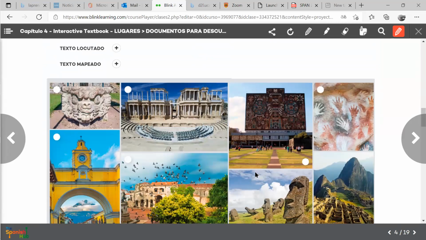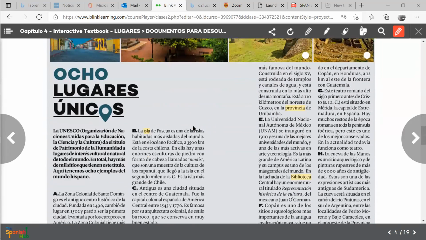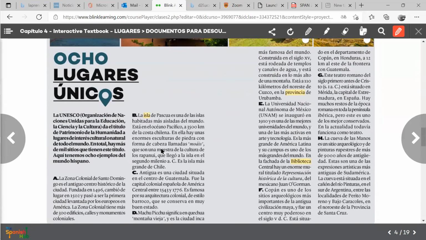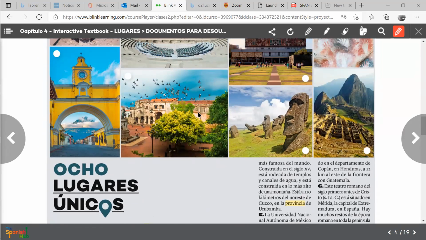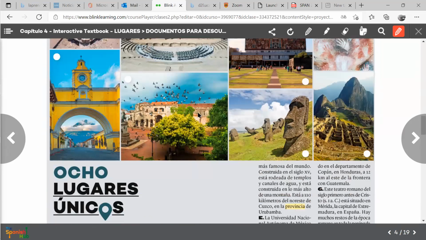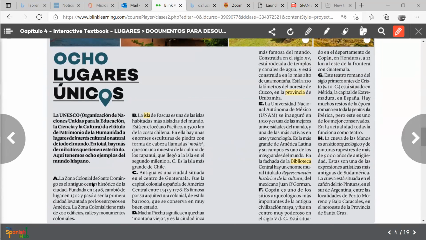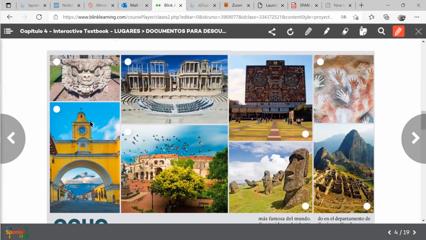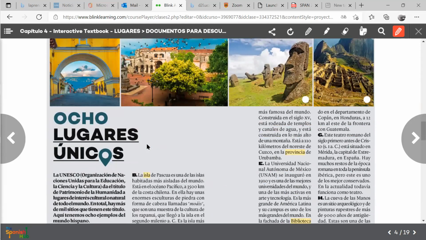And it's this text when it's describing different places, right, in the world. So you will read from here. Try to read and try to see where can you find adjectives. So each one of these paragraphs talks about one of these places here.